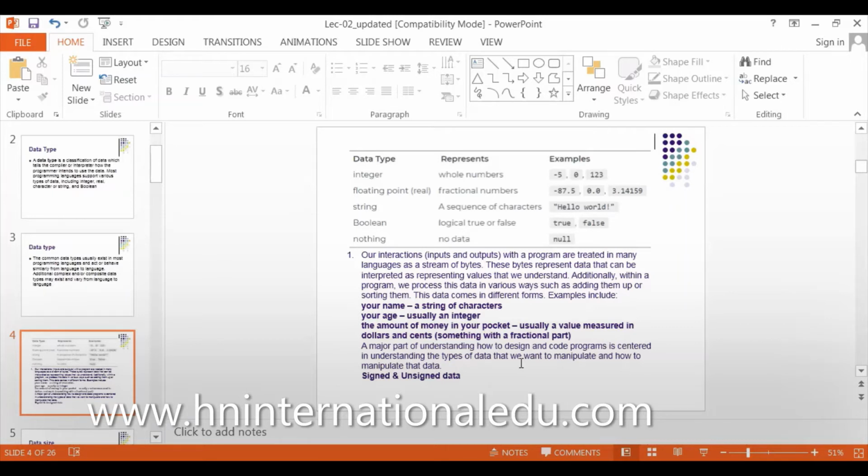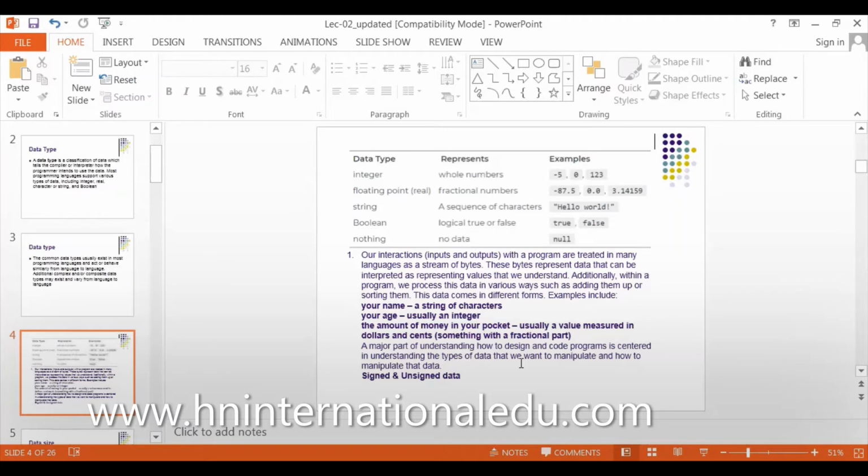In which data type can you represent the amount of money? It can also have cents. So it will be a real number. Very good, the floating point. That is the data type.